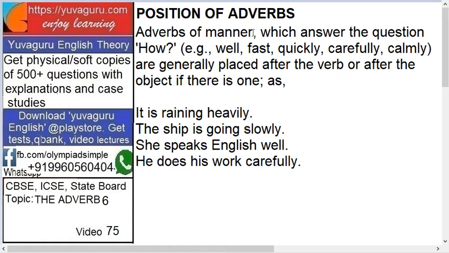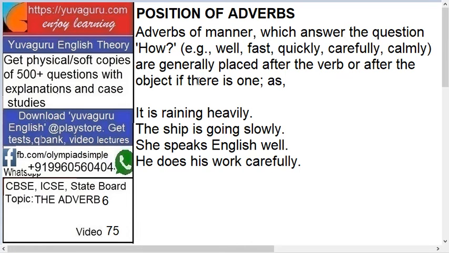Adverbs of manner. Now what are adverbs of manner firstly? See here, how many types of adverbs are there? Adverbs are of almost 5-6 types. So the main 4 I'll tell you. Adverb of manner, then degree, then place and frequency. You need not remember all these types. Here it's very simple. How means manner, how much means degree, where means place, and how many times repeated means frequency. Okay, so coming back, adverbs of manner which answer the question how are generally placed after the verb